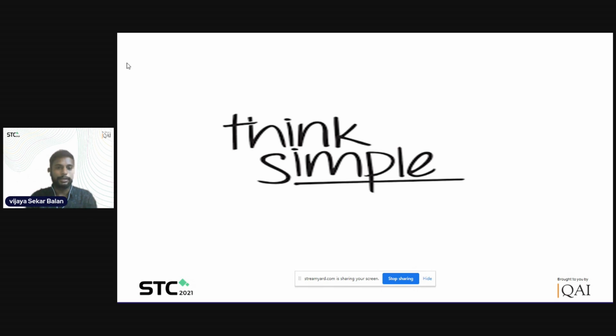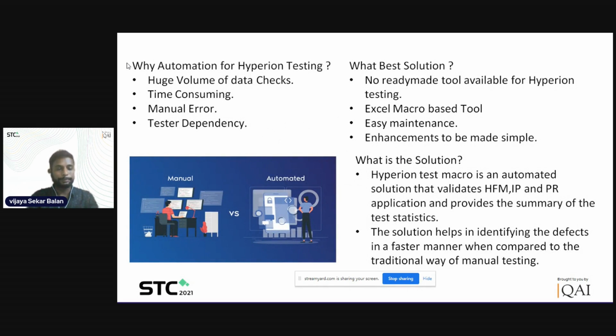Everything came up with simple thinking, and as I go through the tool, you will come to know the tool is very simple, and efficient enough to do the complete regression for Hyperion application. So let me get into the introduction of why we came up with Hyperion automation testing.